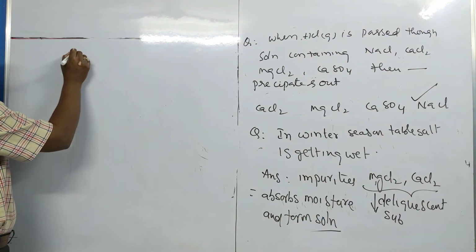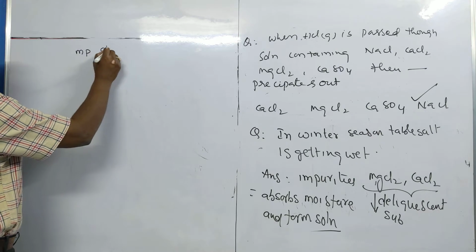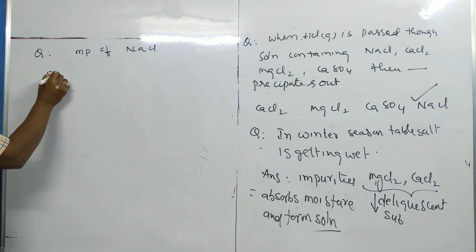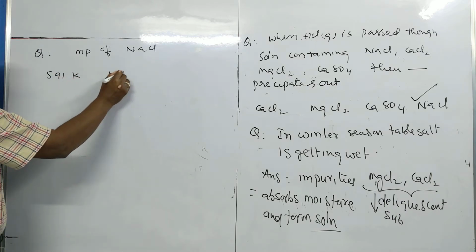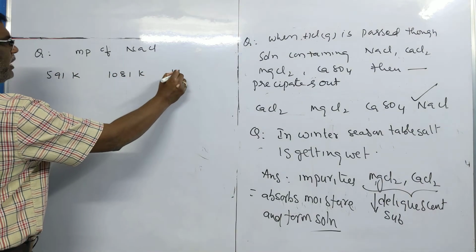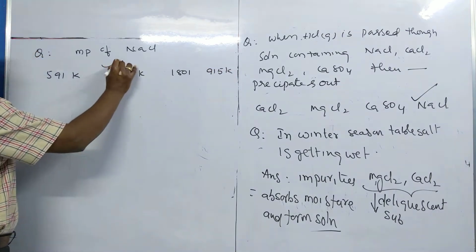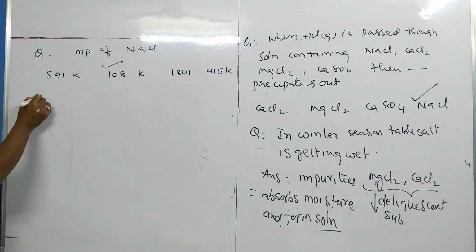Now what is the melting point of NaCl? 591 Kelvin, 1081 Kelvin, 1801 Kelvin, 915 Kelvin. So melting point of sodium chloride is 1081.